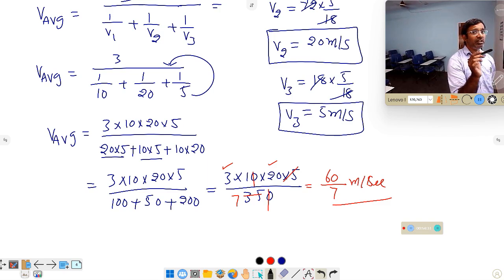After taking LCM, don't multiply the numerator. If you multiply the numerator, it becomes a bigger calculation. Again, you have to go for a lengthy calculation, and you have to spend more time to solve it.